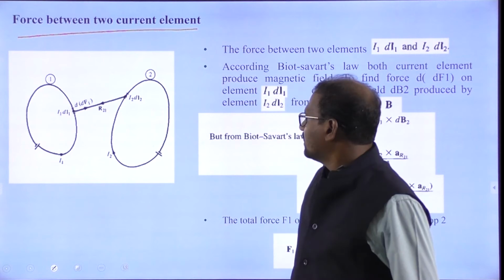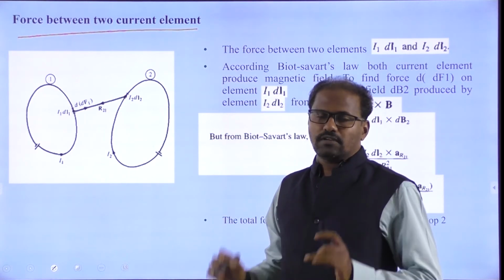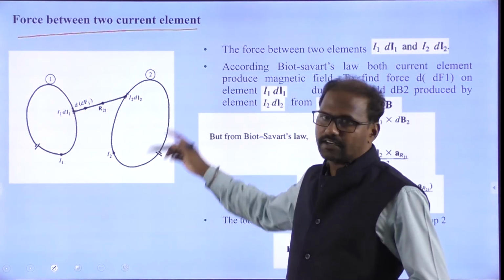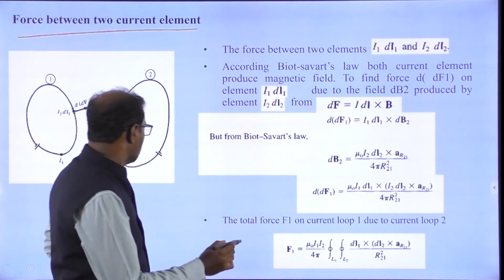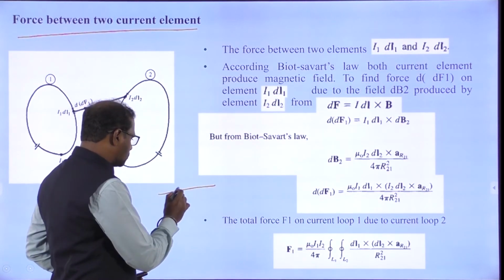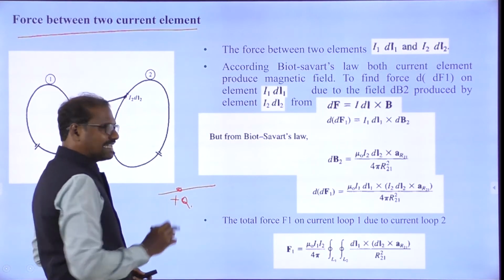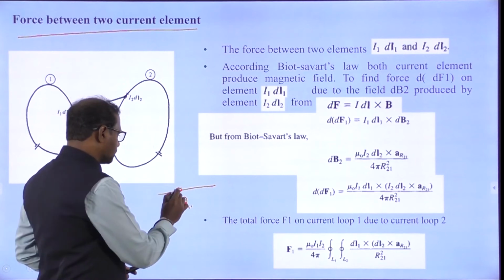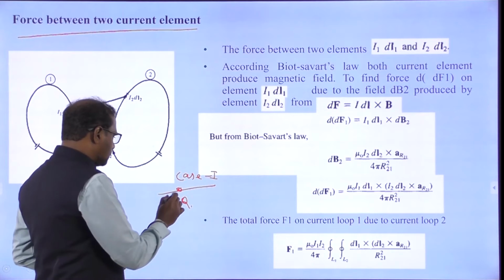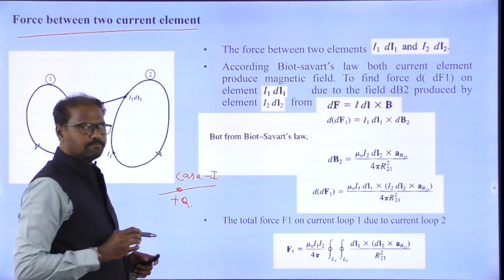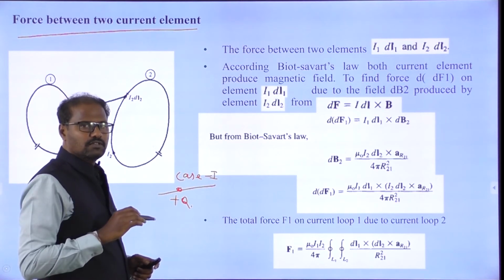Now we will move on to the third case, force between two current elements. In the previous cases I took only single elements; now I am going to take two elements. Case number 1, case number 2 and case number 3 are very important, so don't get confused. In case 1, I took only a positive charge Q located at a point and calculated the force.